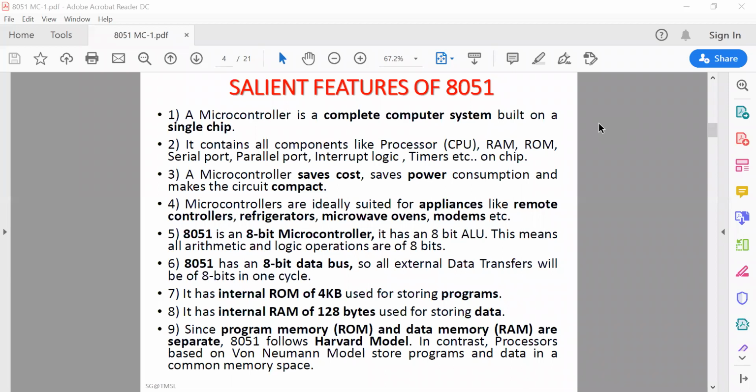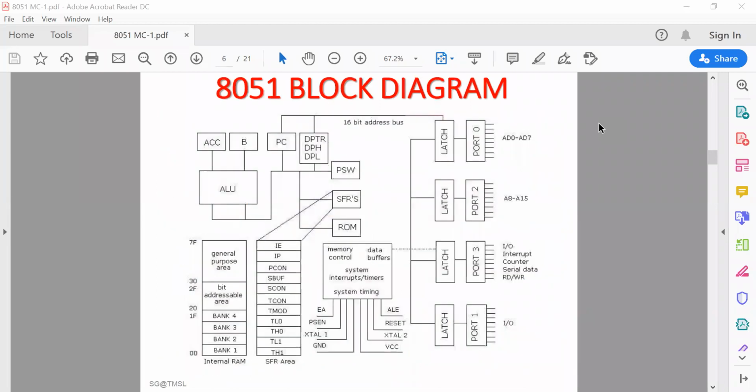It's a 40-pin IC which operates at 12 megahertz frequency. It has an on-chip oscillator so that the 12 megahertz frequency will be generated. These are the salient features of 8051.